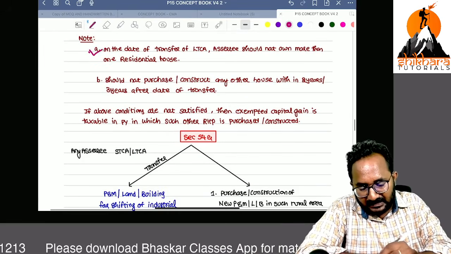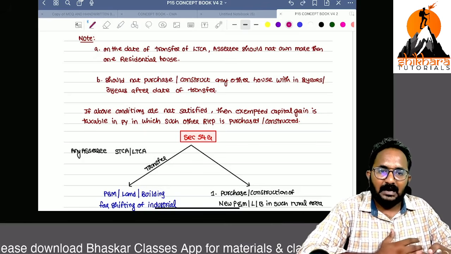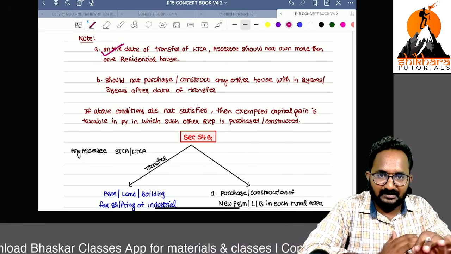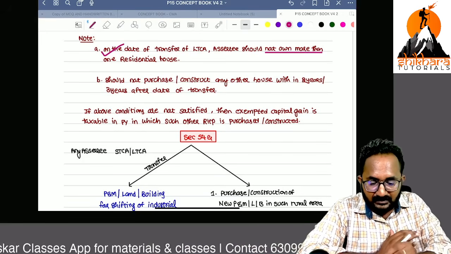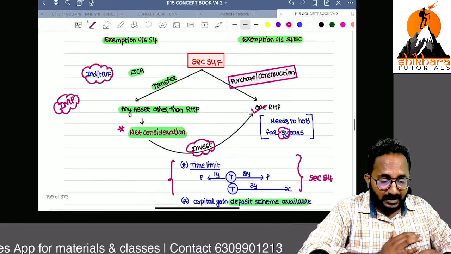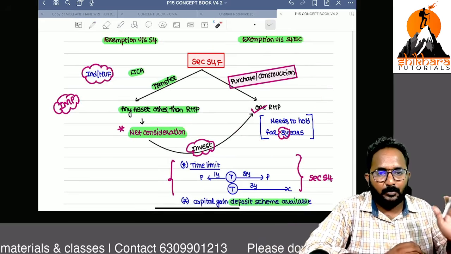And there are one or two conditions, very important. Sir, on the date of transfer of this long-term capital asset other than residential house property, the assessee should not own more than one residential house property. That means even though I am an owner of one house, I can purchase one more for this exemption, no problem.